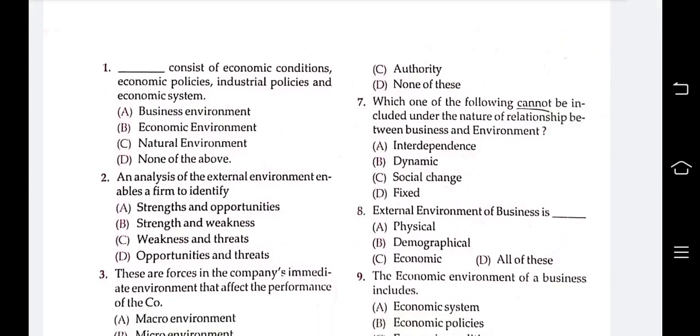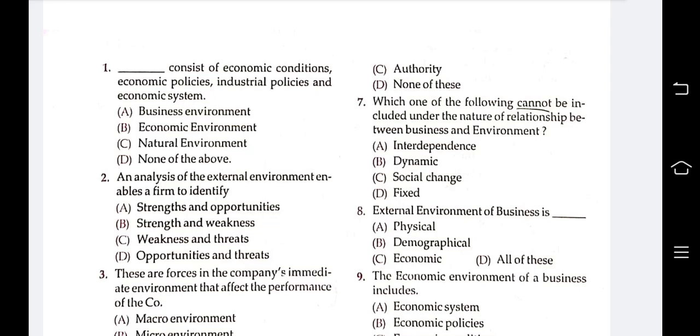Dash consists of economic conditions, economic policies, industrial policies and economic system. Your options are business environment, economic environment, natural environment and none of these. Your question is economic condition, economic policy, industrial policy and economic system. These are covered by the economic environment. So the answer is B, economic environment.